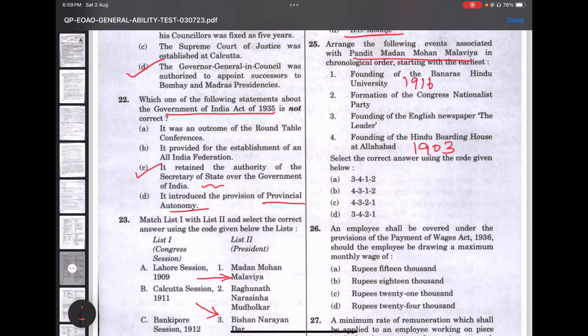So with respect to this, if we could eliminate the options, it would be 4312. Option B would be the right answer. Also, if I'm not wrong, the Congress Nationalist Party was founded by Madan Mohan Malaviya and Madhav Shrihari Aney in 1934. And the founding of the English newspaper, The Leader, happened in 1909. So these are the years.